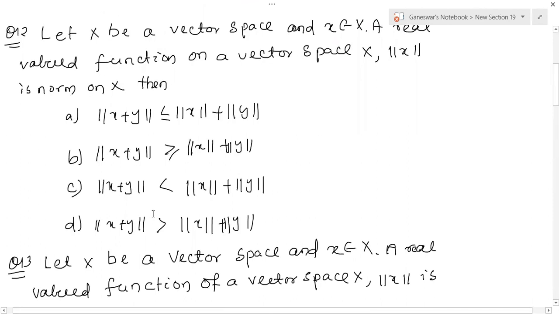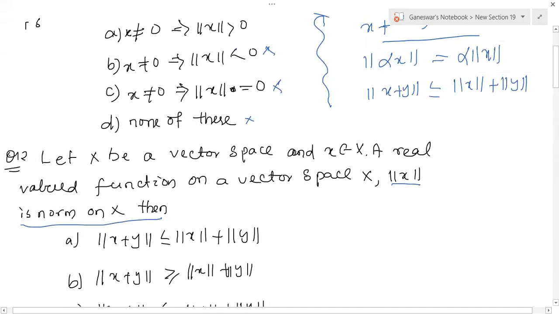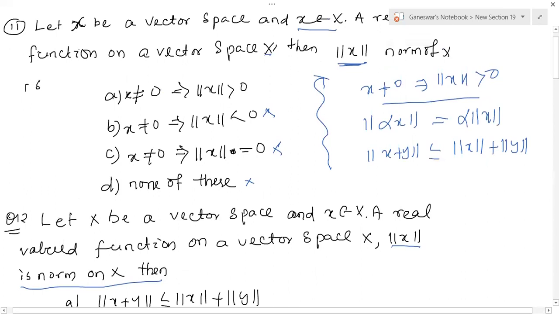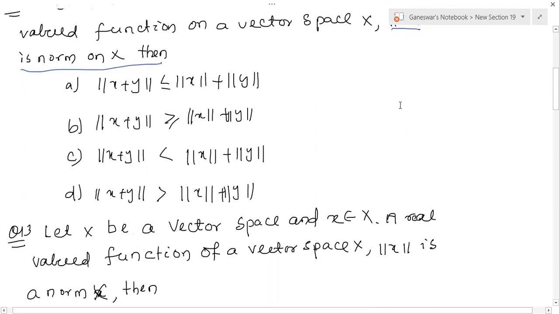And second, question number 12. Let X be a vector space and x belongs to a real valued function on a vector space X. Then norm of x, which condition is satisfied? I have already defined the three conditions that must be satisfied. This is the norm: x is not equal to 0. So which one of these conditions is satisfied?